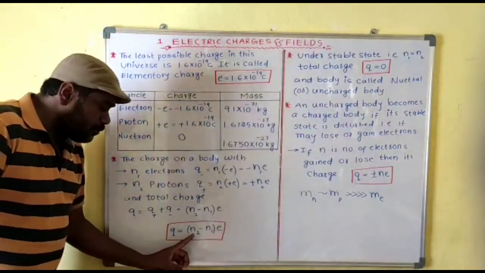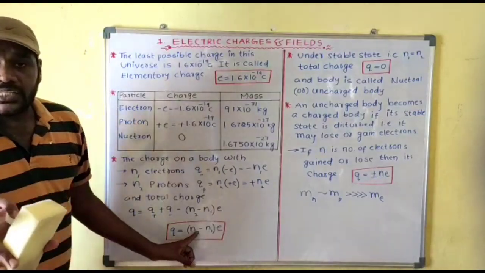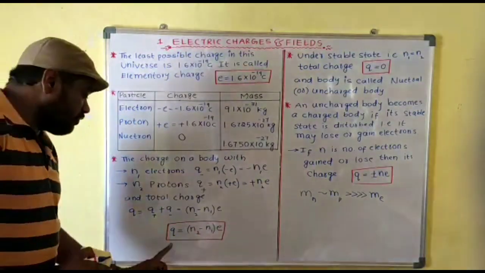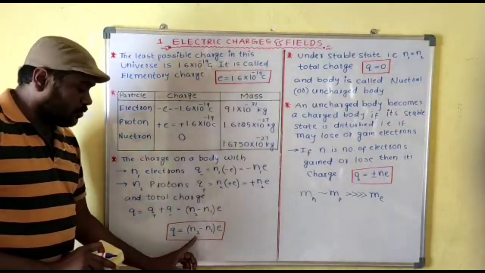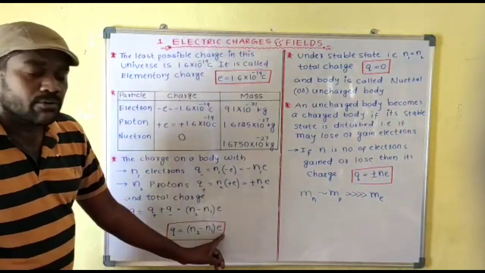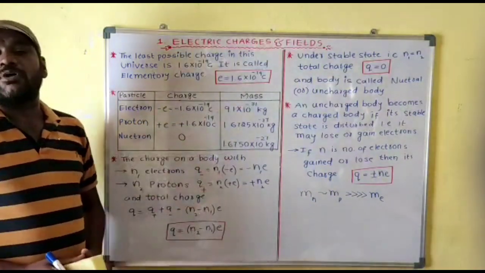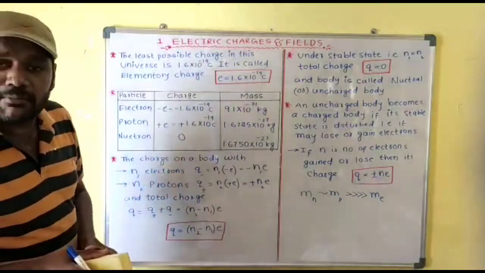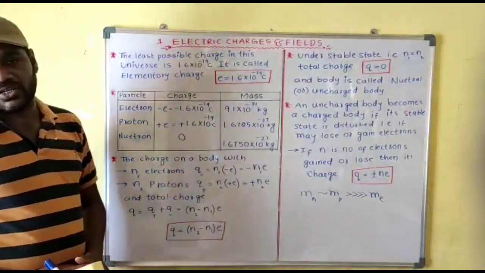Therefore, if n2 is the number of protons on the body and n1 is the number of electrons on the body, the total charge on the body q is equal to (n2 minus n1) into e, where e is a fixed value, 1.6 into 10 power minus 19 coulomb. Therefore, if you know the number of electrons and protons on your body, you can automatically find out the total charge of the body.